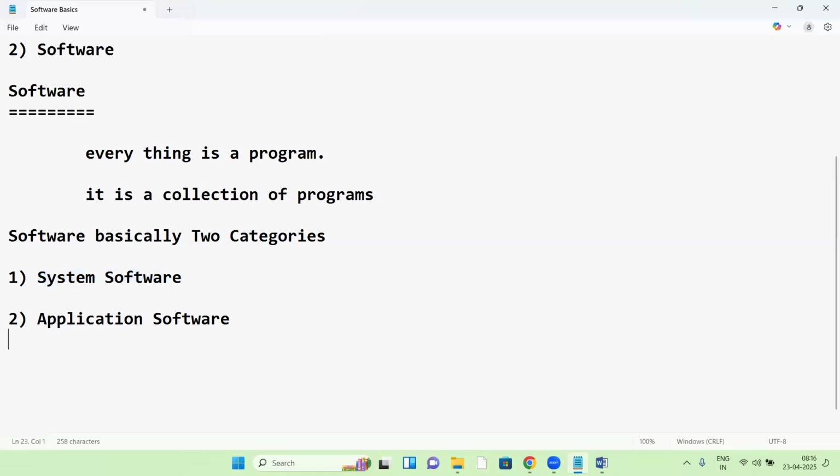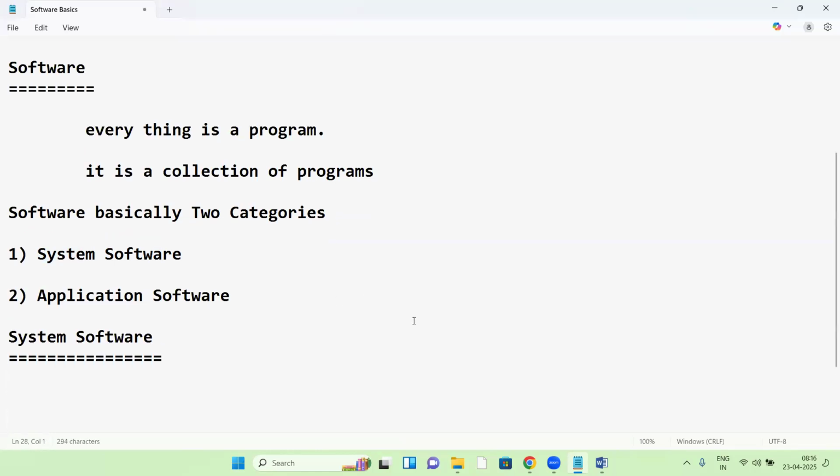What is system software? Anyone have an idea? Maybe some working professionals. Tell me, guys, what is your idea about system software? These are very basic things.